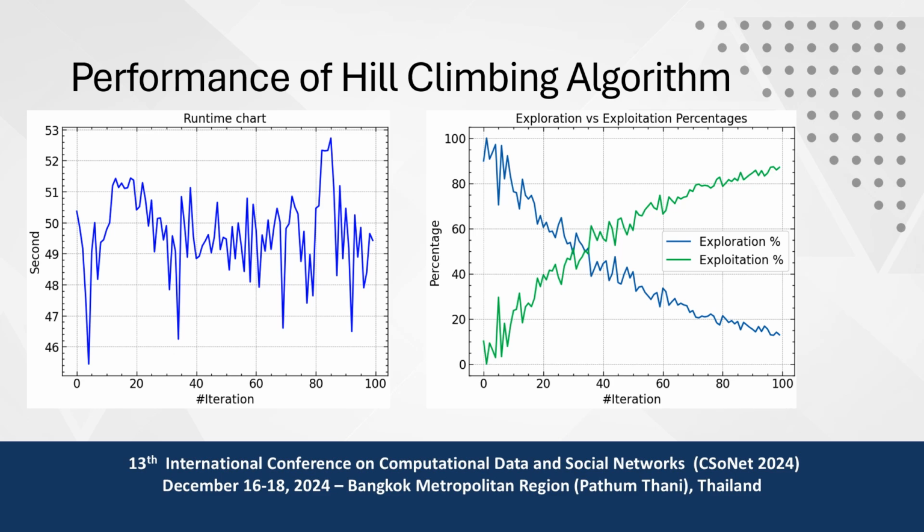This first chart represents the run timing, meaning for every epoch how much time the hill climbing algorithm uses to generate optimal values.